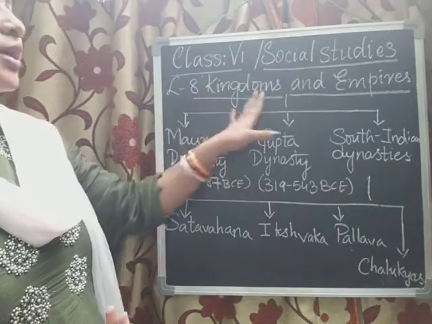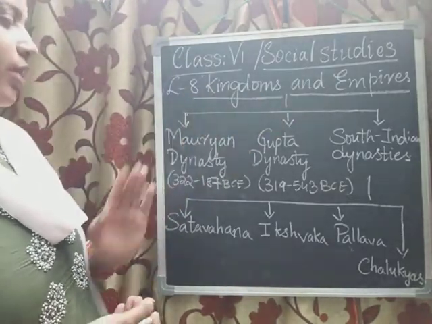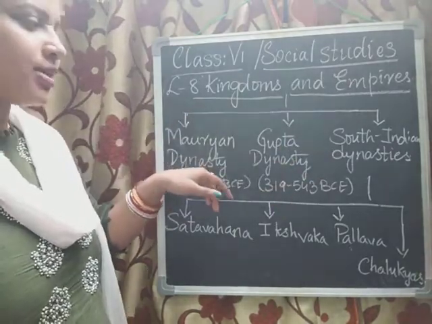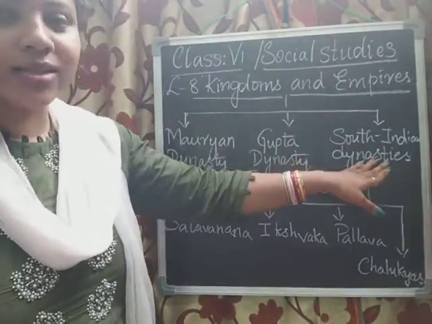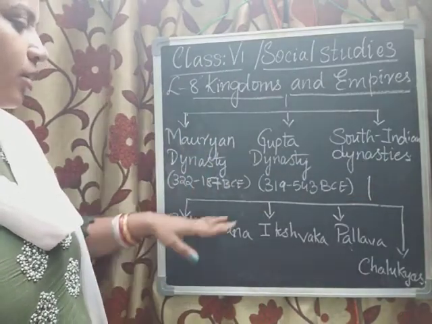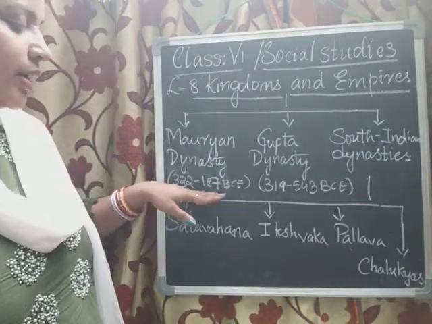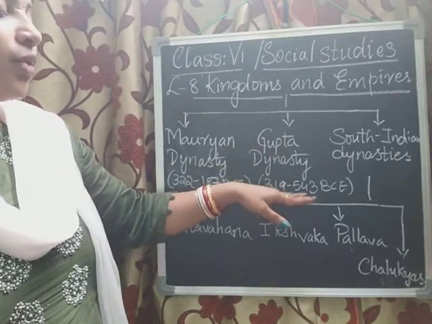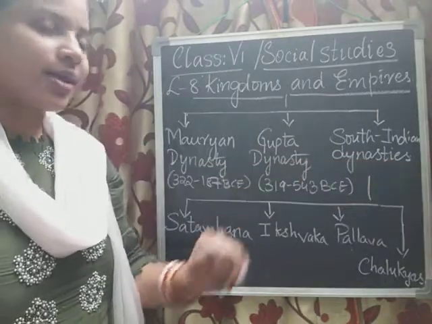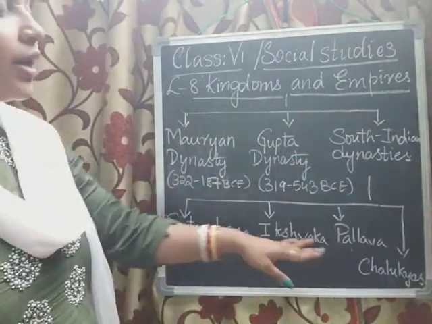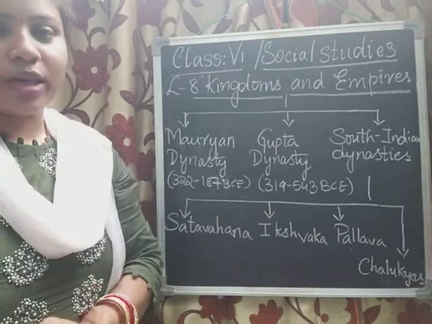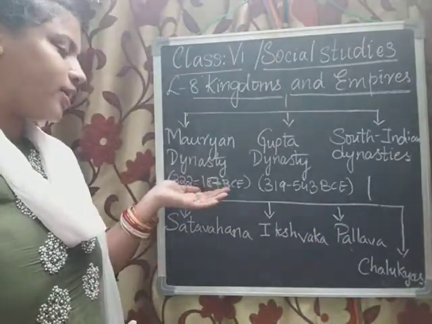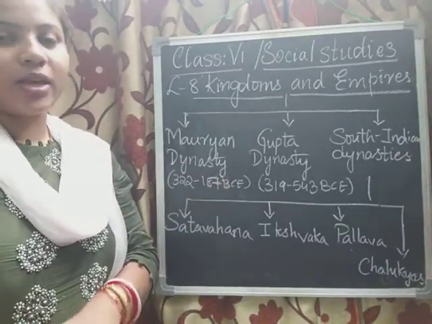The lesson is kingdoms and empires. In this lesson we are going to highlight more on the dynasties, that is Mauryan dynasty, Gupta dynasty, and South Indian dynasties. The Mauryan dynasty's time period is 322 to 187 BCE. The Gupta dynasty's is 319 to 543 BCE, and the South Indian dynasties are divided into Satavahana, Ikshvaka, Pallava, and Chalukyas. Today we are going to talk purely about the Mauryan dynasty.